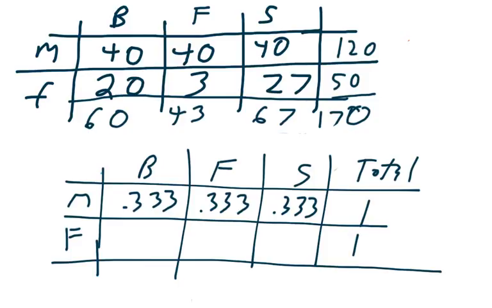For the females, 20 out of 50 is 0.4, so 40%, 3 out of 50 is 0.06, so 6%, and 27 out of 50 means we got 54%.